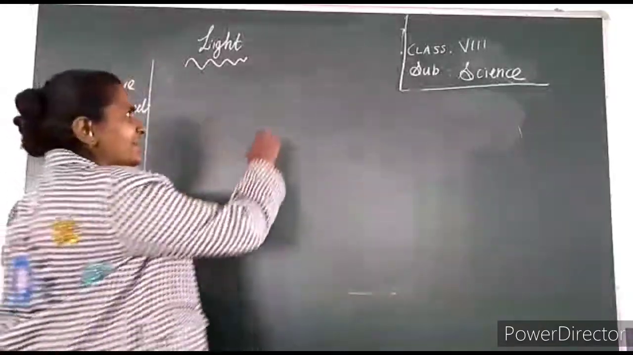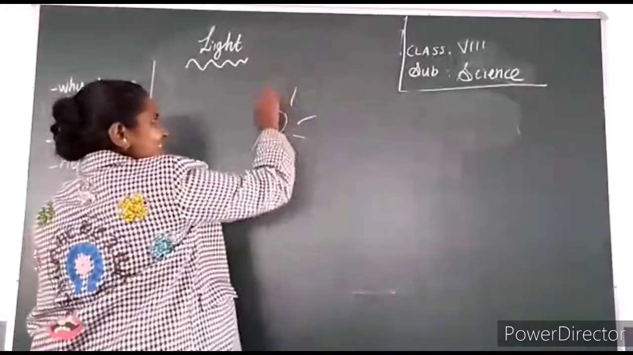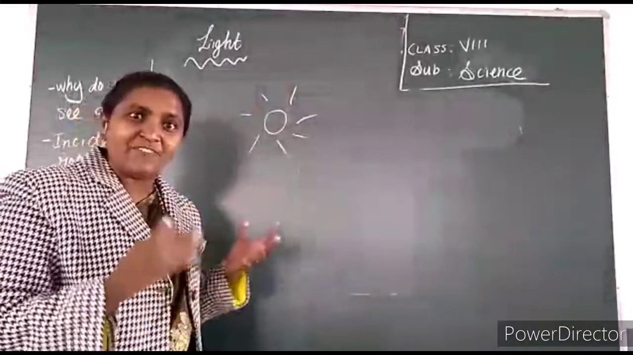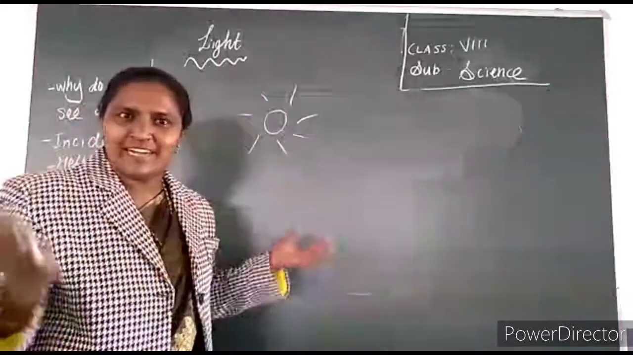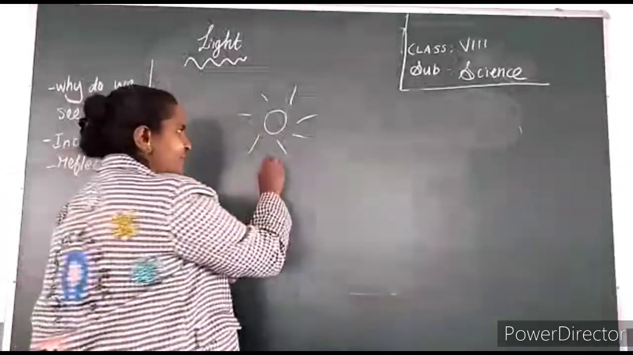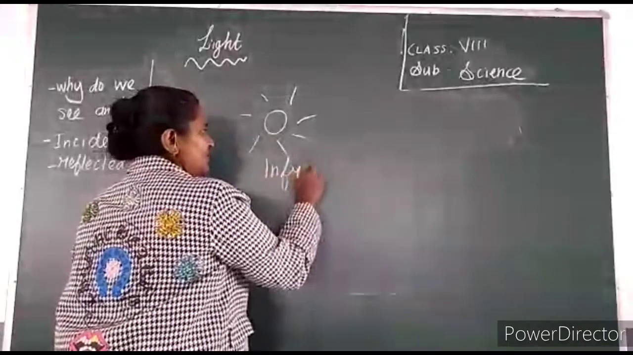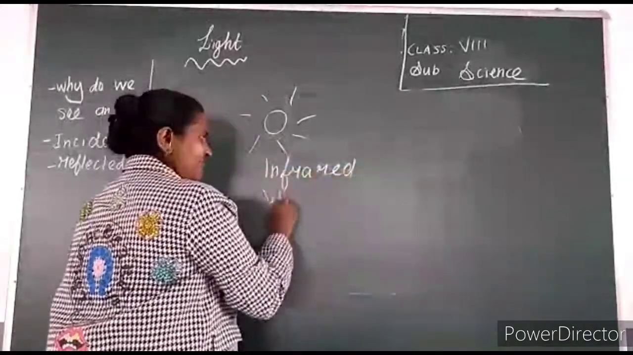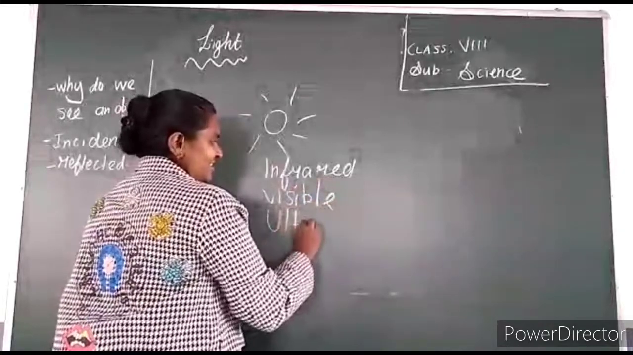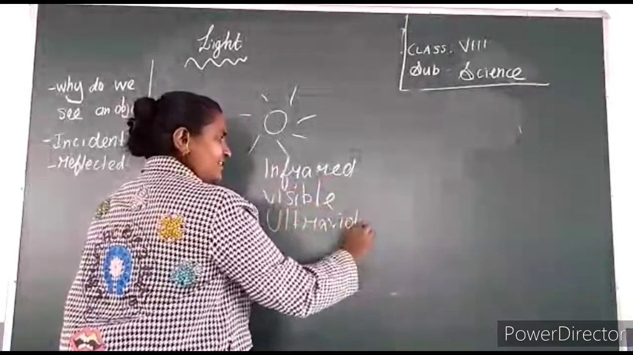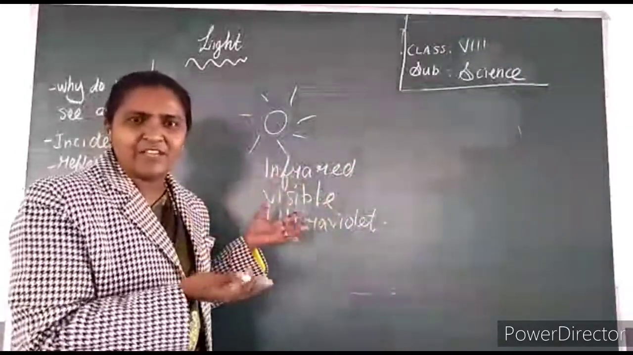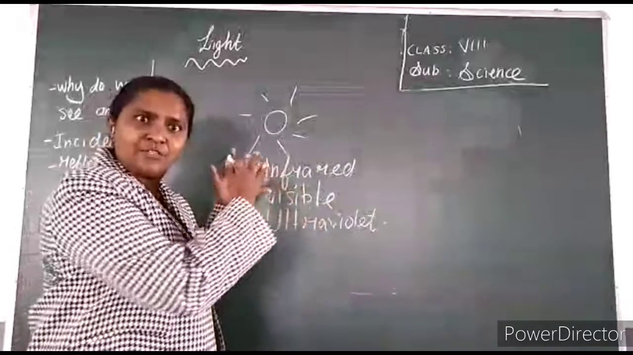Okay, you know that sun emits different types of wavelengths, different types of rays. Why different types of rays? Because wavelength varies. You study in higher. And mainly, you know, infrared, visible, and ultraviolet. These are the rays produced, and many types of rays. Mainly, you study. These three rays are produced from the sun.